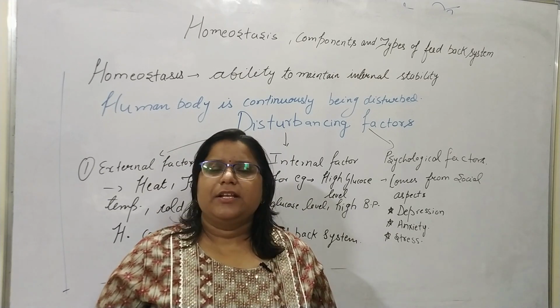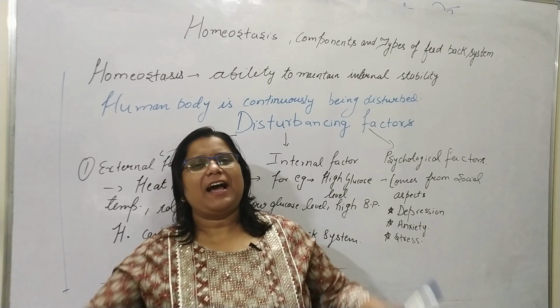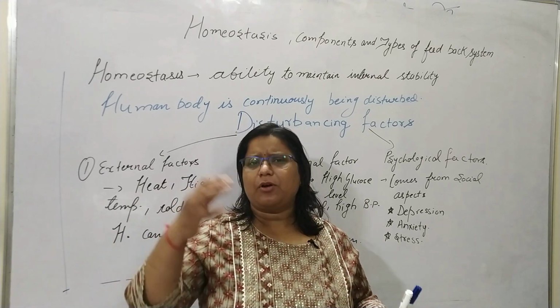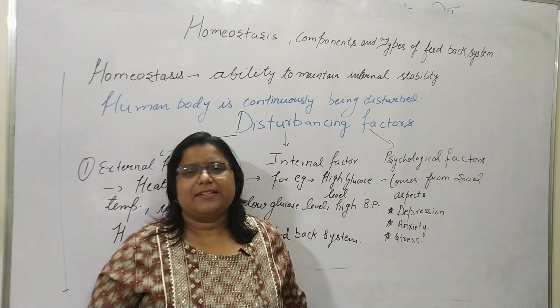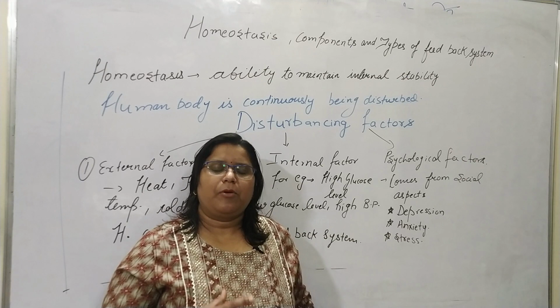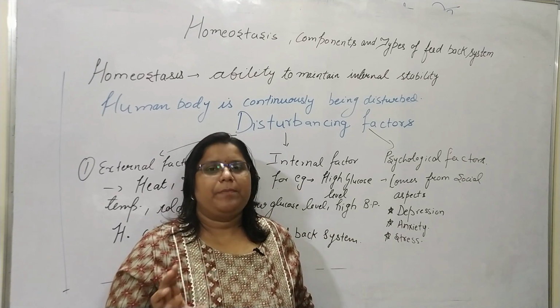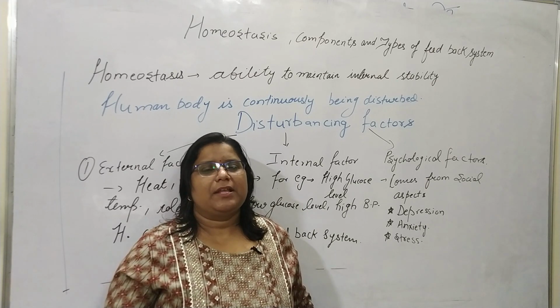So our body hormones, chemicals and other factors will initiate such factors so our body can normalize high BP, high temperature and stress.